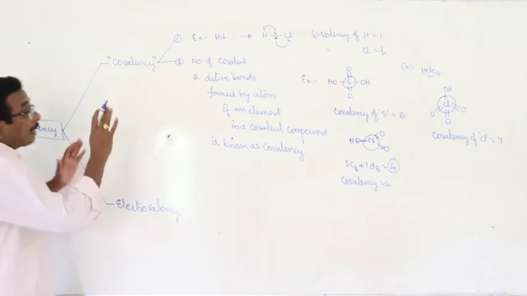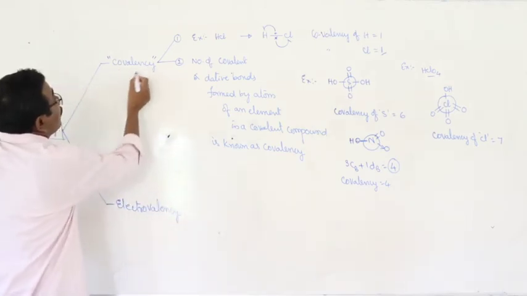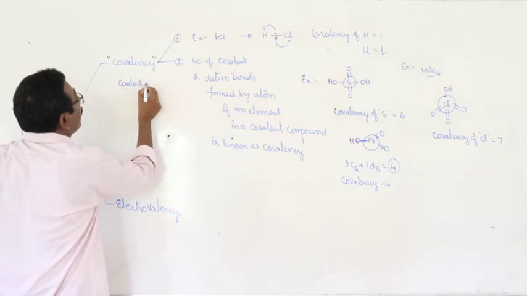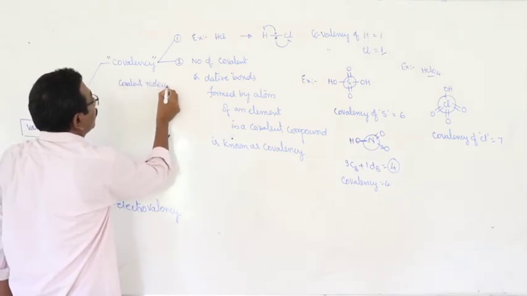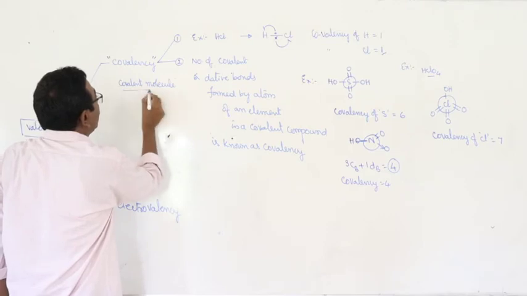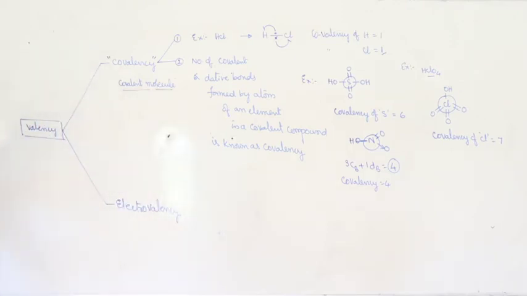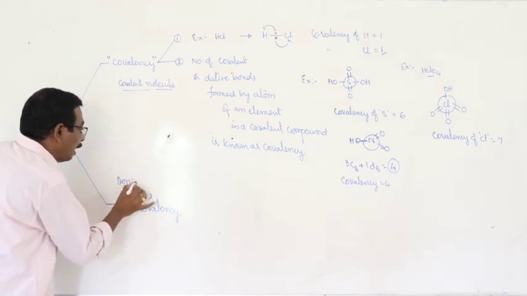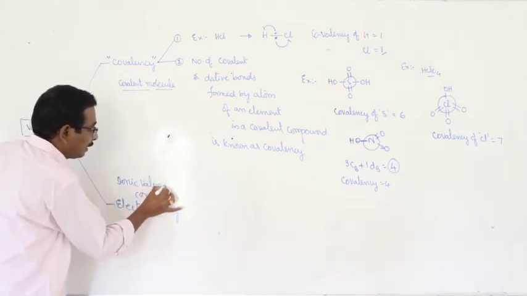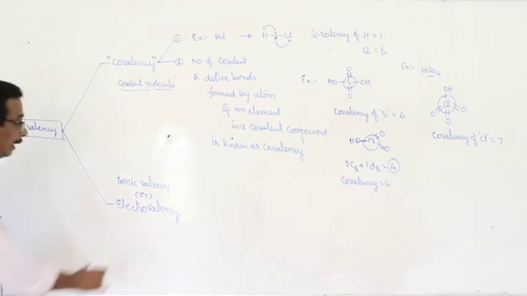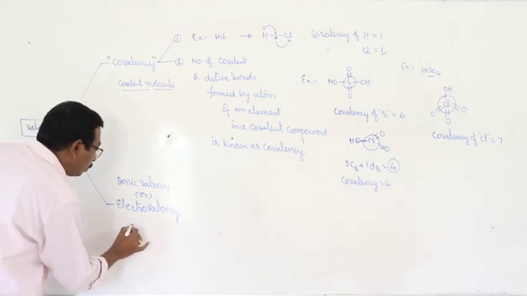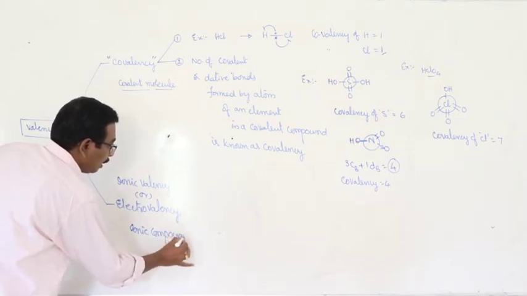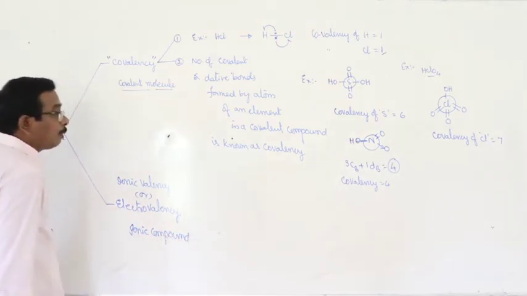But there is an important note. The word covalency is confined to only covalent molecules or covalent compounds. In the same way, electrovalency, also known as ionic valency, is restricted or confined to ionic compounds only.